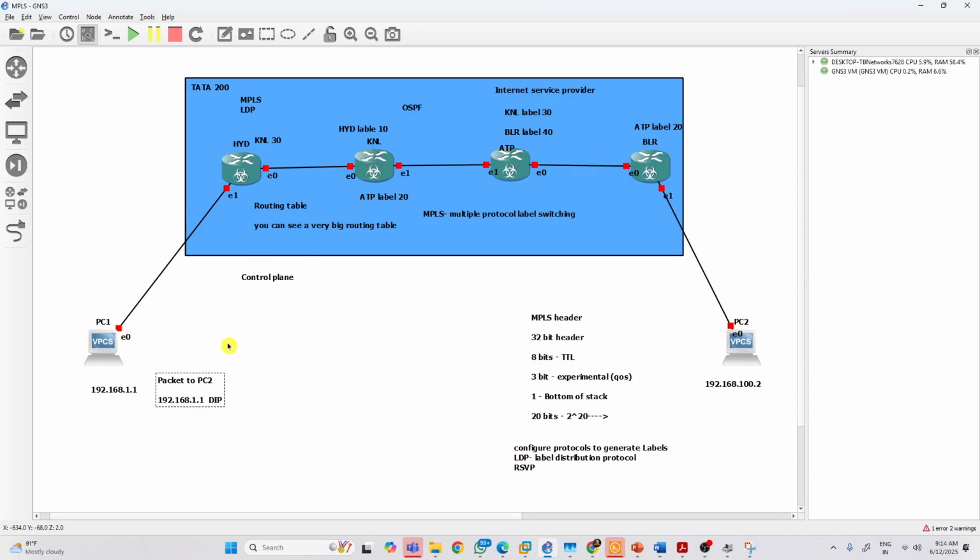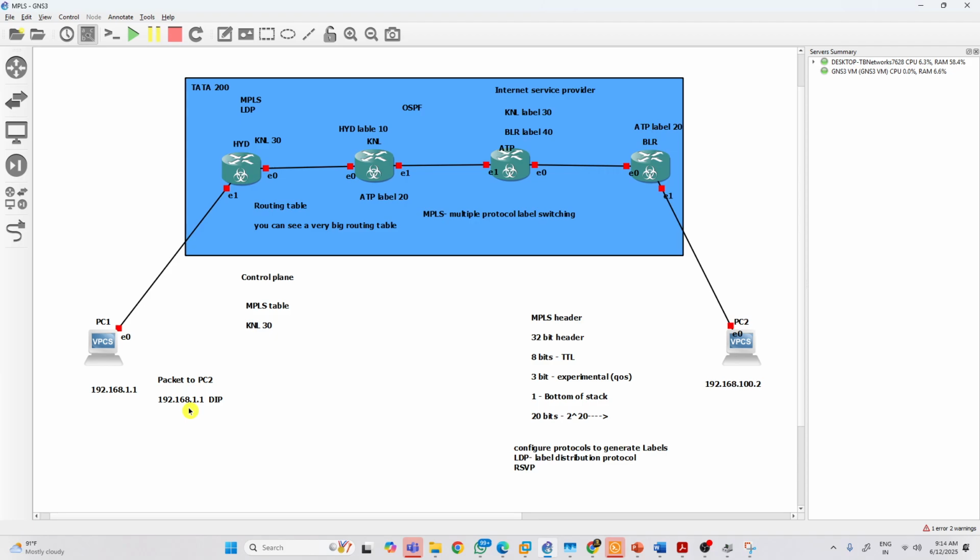So it will check the path. It will not go to the routing table path. It will check the LDP table, the MPLS table. So we have a routing table, right? Similarly, we have an MPLS table that you configure. In that MPLS table, you have all the labels like KNL 30 and all.